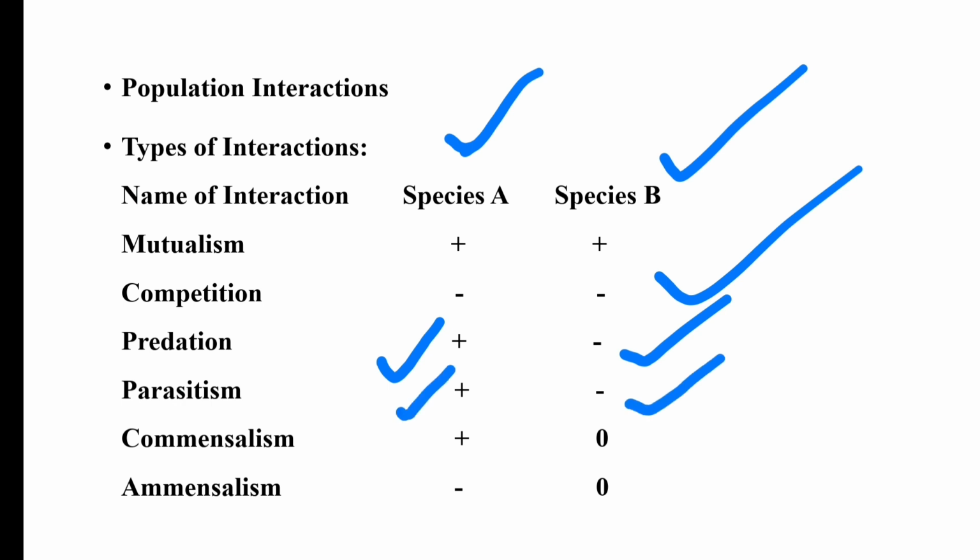Then commensalism, where one organism gets the benefit and the other is neutral, neither harmed nor benefited. Then amensalism, where one organism is always harmed and the other one is neutral, neither harmed nor benefited by this type of interaction.